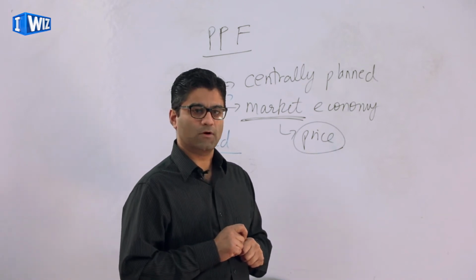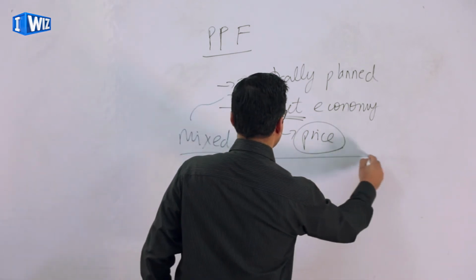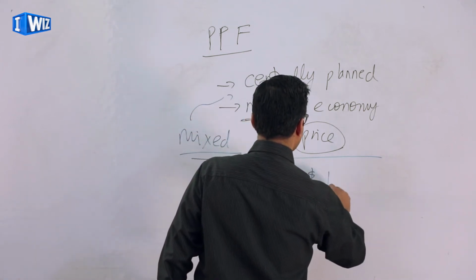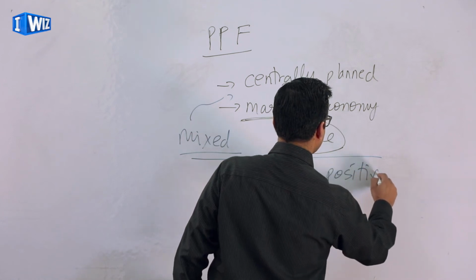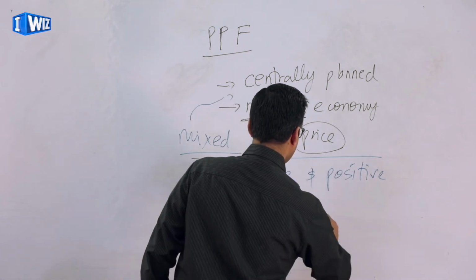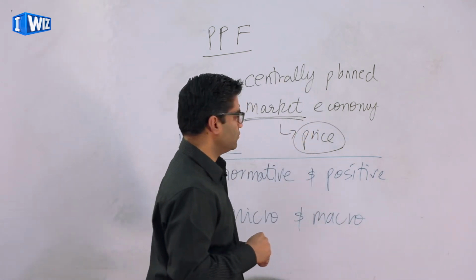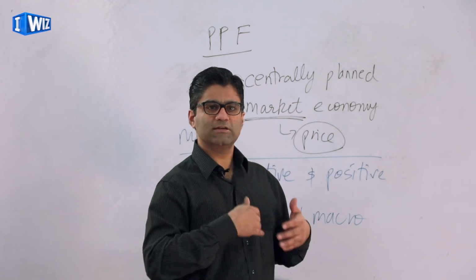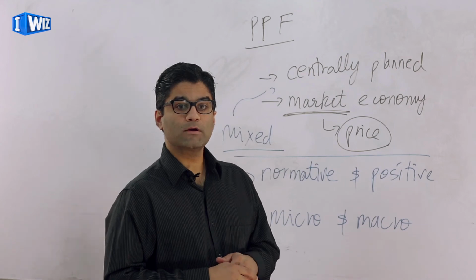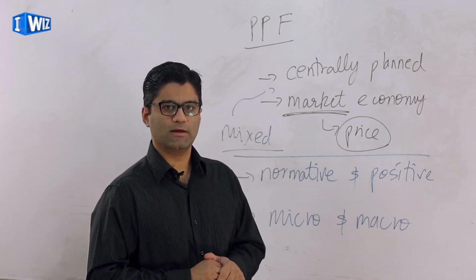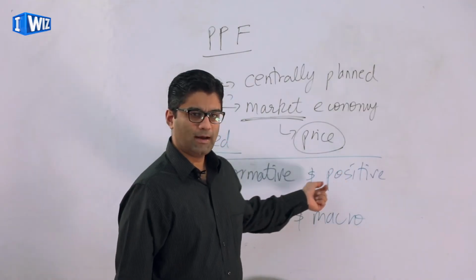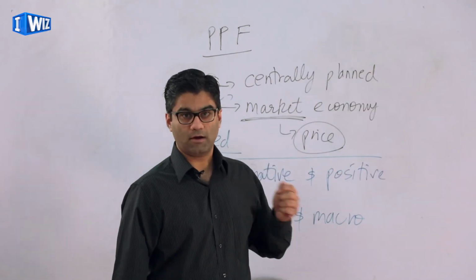A couple more things before we conclude the chapter: the difference between normative and positive economics, and the last thing is the difference between micro and macroeconomics. So again, as you probably have noticed, chapter 1 is introducing you to a lot of concepts that we will get into in more depth later on. So before we conclude the chapter, we have a couple more things that we have to talk about. One is the difference between normative and positive economic analysis, and lastly, the difference between micro and macroeconomics.